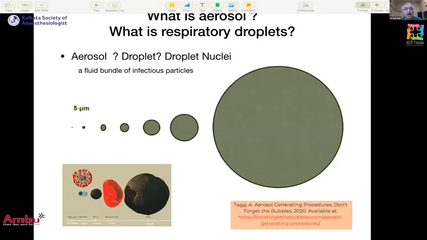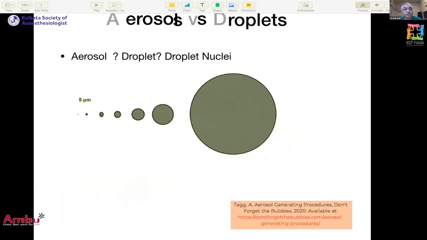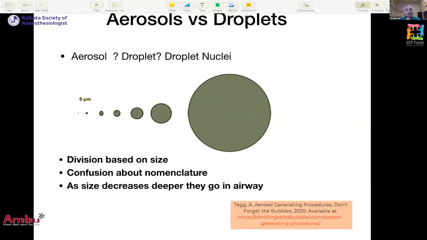Essentially, all of these are a fluid bundle of infectious particles of various sizes. If you compare, the virus, or coronavirus, is the smallest particle compared to bacteria and other bigger organisms. The division between aerosol, droplet and droplet nuclei is right now mainly based on size.